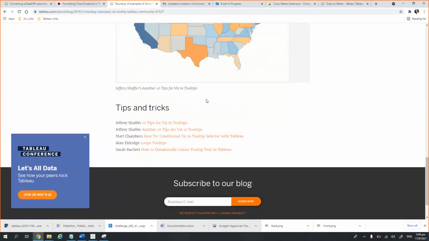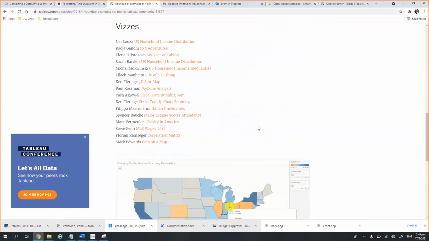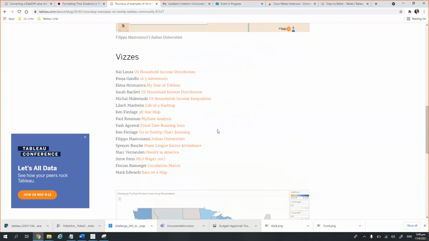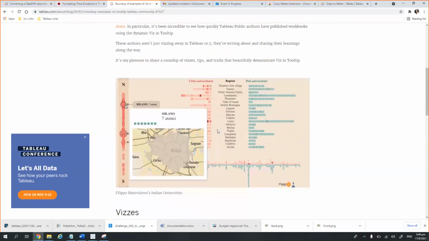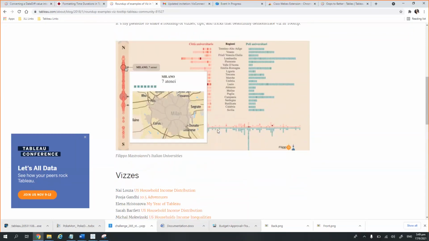There are some of the blogs also shown here which can be leveraged, and there are some visualizations in which the tooltips are used very creatively. And one of them is here, the zoom function, which we used, the map that can be used.